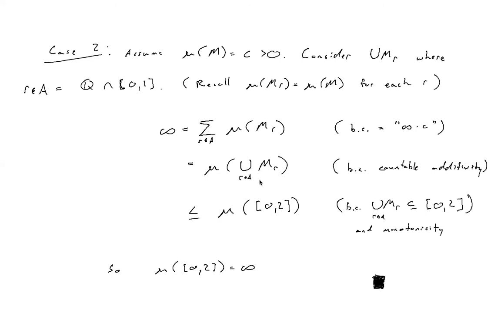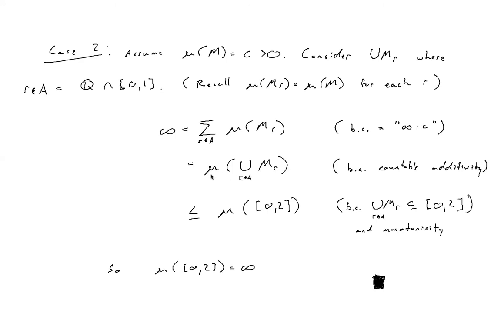And then if I pick any point in this union, the point should be in the set 0 to 2, right? Let's see, what is MR? It's defined as the y's in my set M plus some R in our set A, so some R between 0 and 1. What's the largest number that Y could be? 1. And what's the largest number R could be? 1. So our element in the union of the MRs has to be less than or equal to 2, and by the same token, it's got to be greater than or equal to 0.